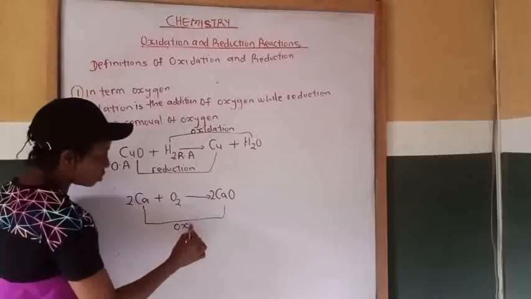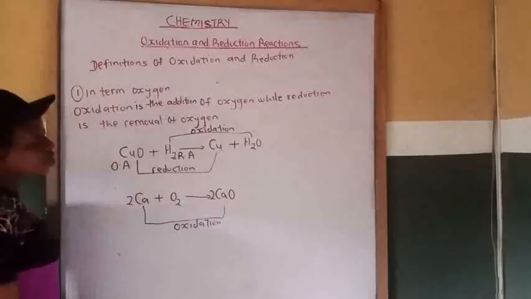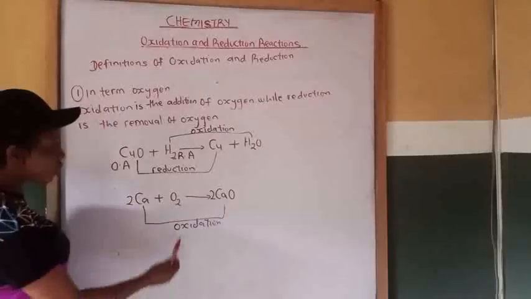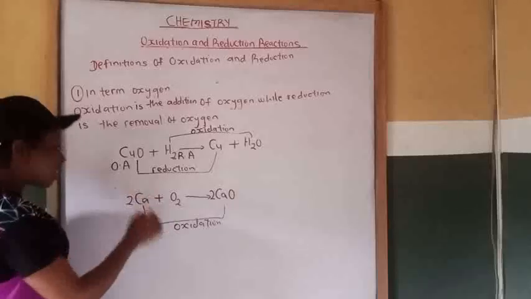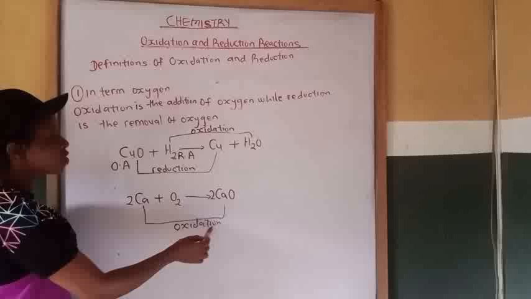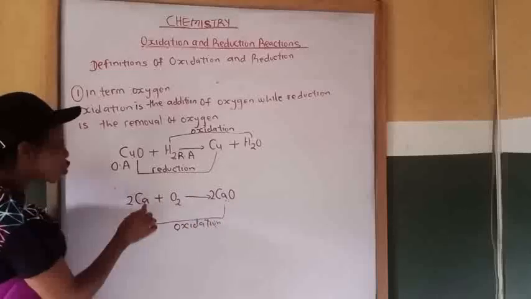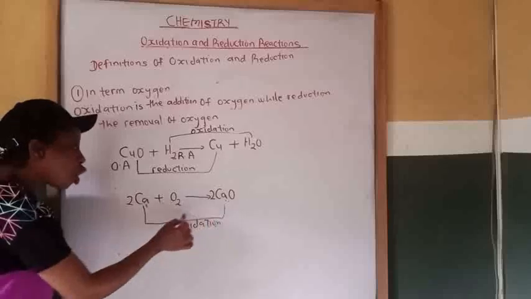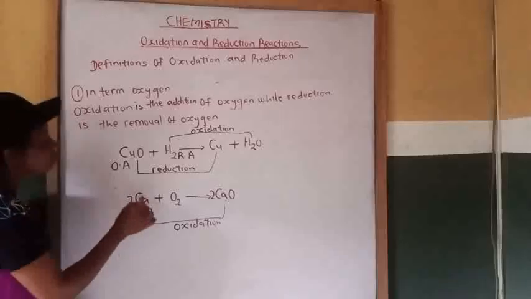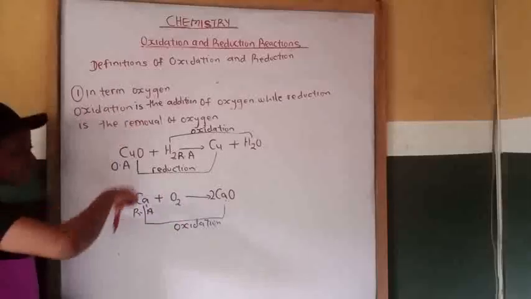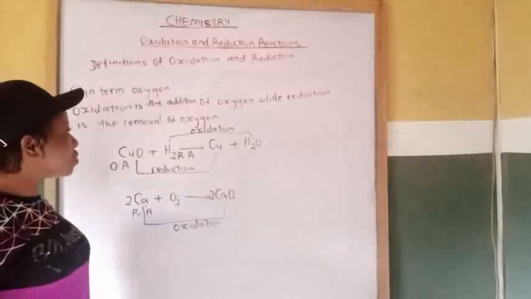Then addition of oxygen is what? Is oxidation. Therefore, calcium is what? Is a reducing agent. So calcium undergoes oxidation reaction. It oxidized to calcium oxide. So therefore, the one that undergoes oxidation reaction is what? Is a reducing agent. So calcium is a reducing agent, but it oxidized to calcium oxide.